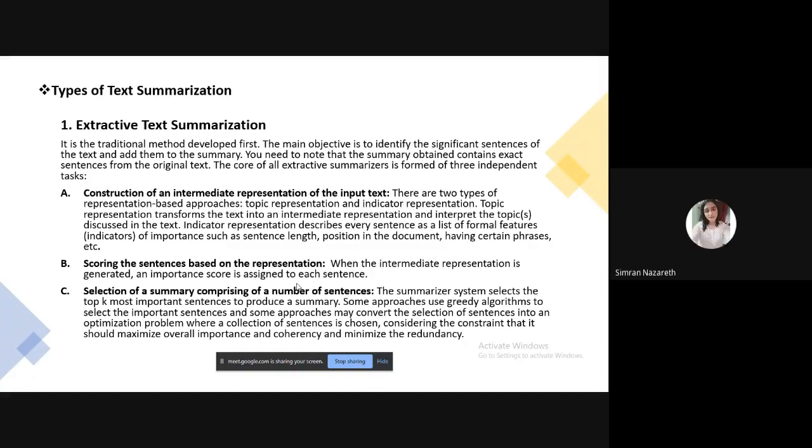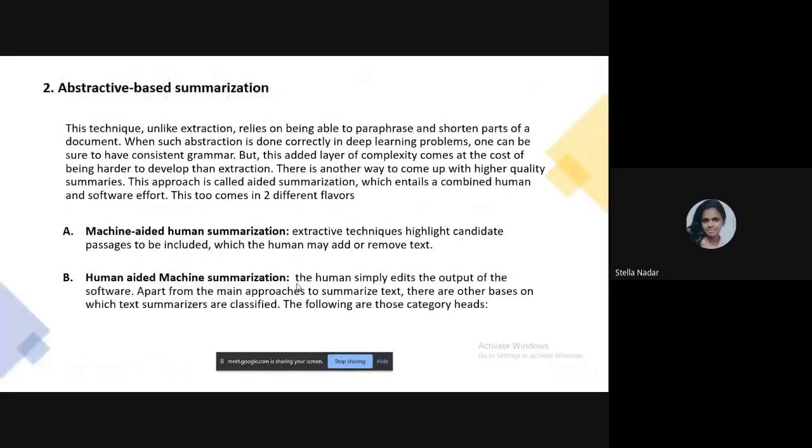The second part is abstraction, which will be explained by Spencer. Yeah, abstraction in text summarization.